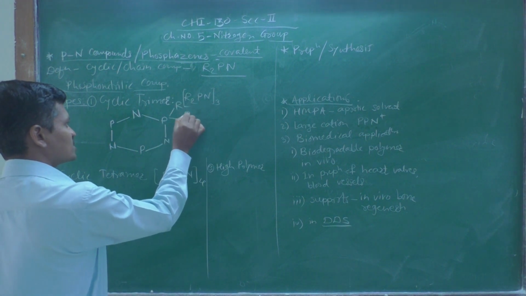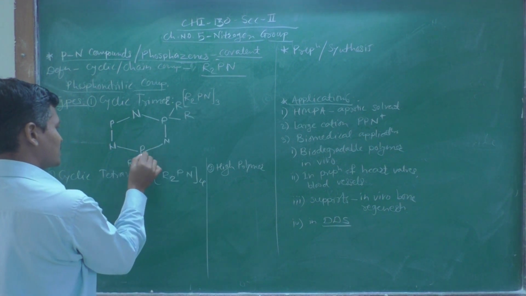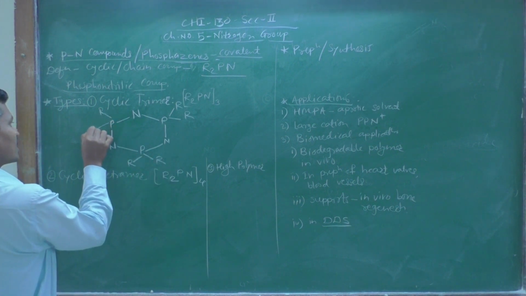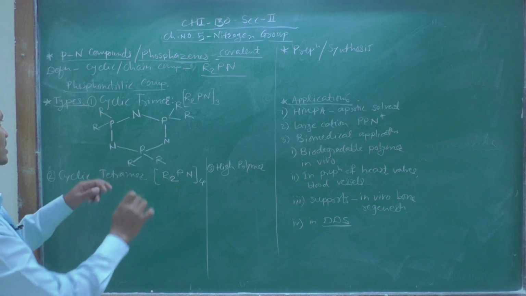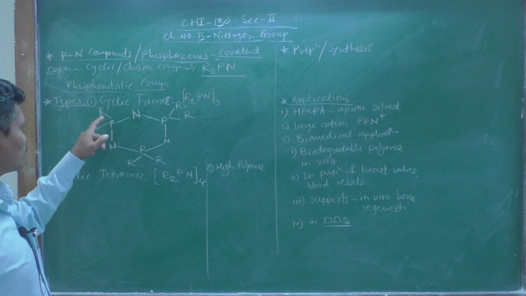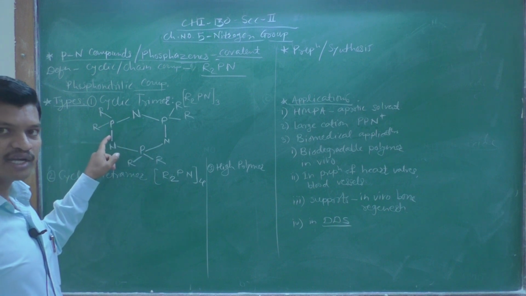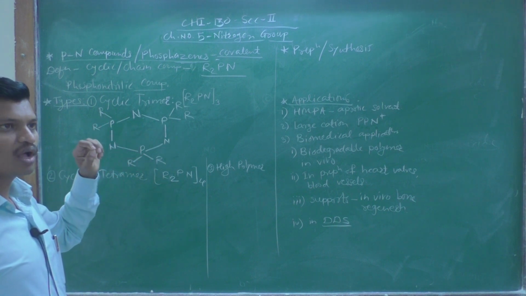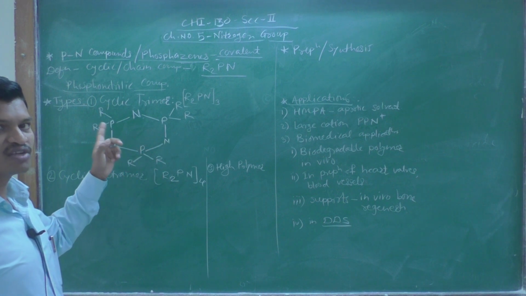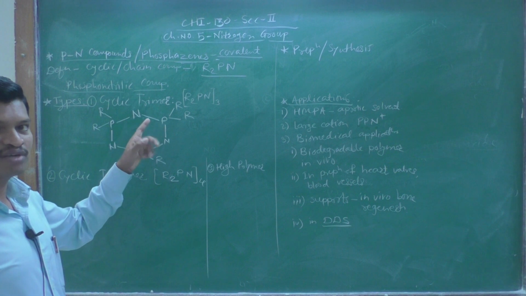So, first R, second R on each. Now, count the valency of these atoms. Each nitrogen is divalent here and each phosphorus atom is tetravalent. So we have to draw alternate double and single bonds between nitrogen and phosphorus atoms.